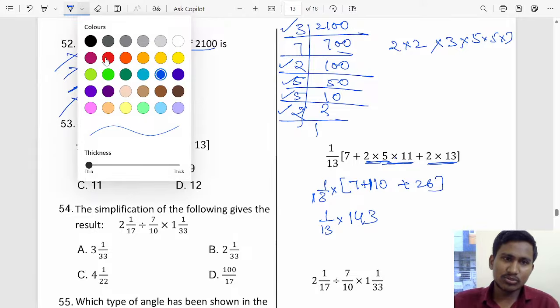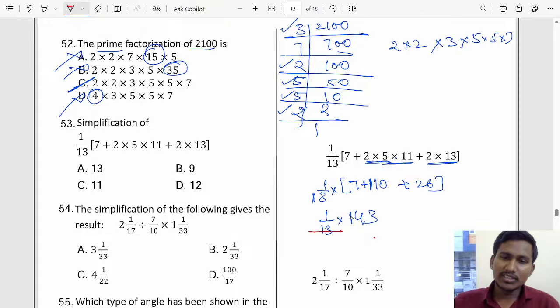So 143 will come as the answer. Now here we have to cancel it, right? 13 ones are 13, 13 11s are 143, so the final answer will be 11. Answer option C, 1 11s are 11. Answer option C for the 53rd.